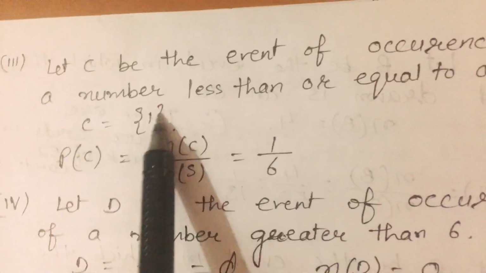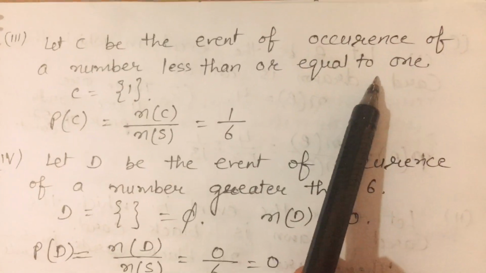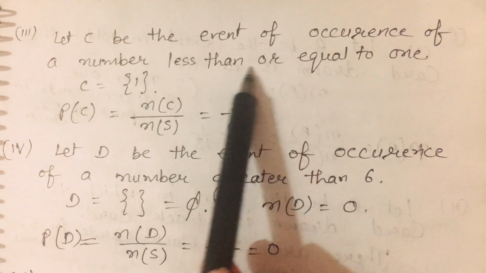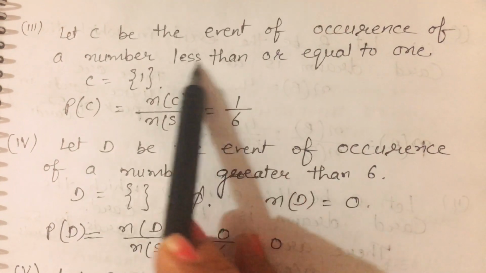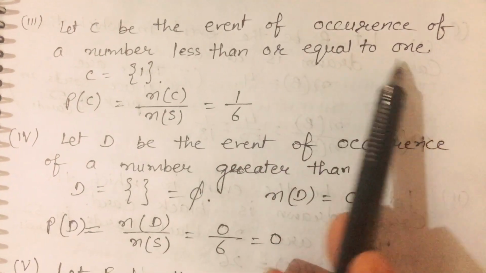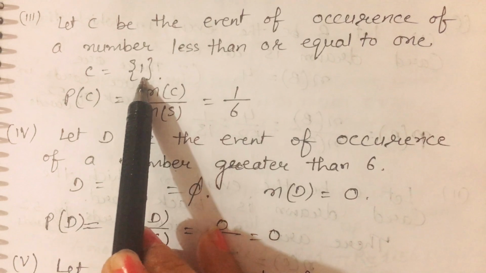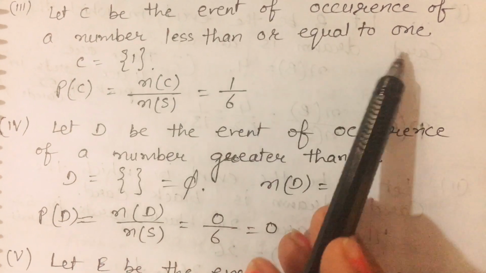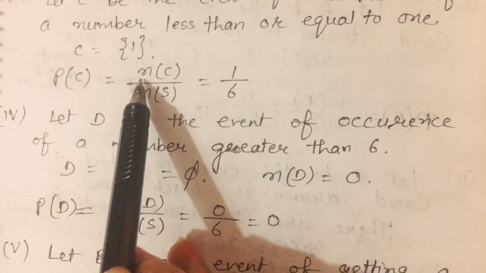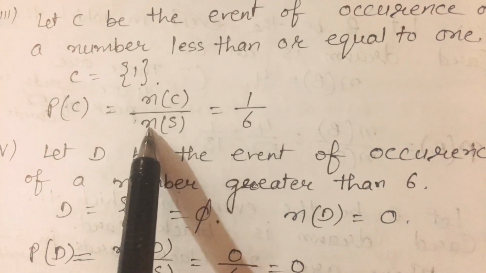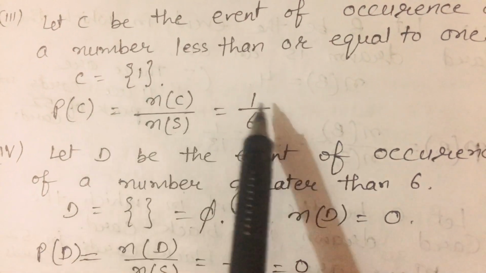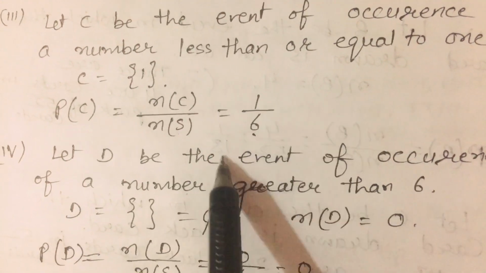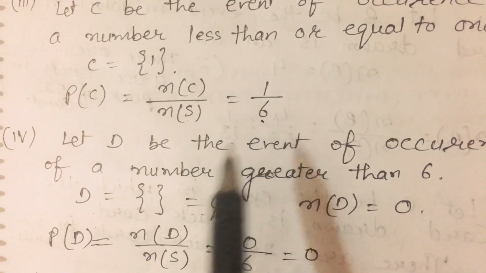In C, the event of occurrence of a number less than or equal to 1. Less than 1 there is nothing, and equal to 1 means 1. So we will take just 1 in this case. So C is the event of occurrence of a number less than or equal to 1, that means 1. So what is P(C)? N(C) upon N(S). The number of elements in C is 1 and total are 6. Then what is the probability? 1 upon 6.